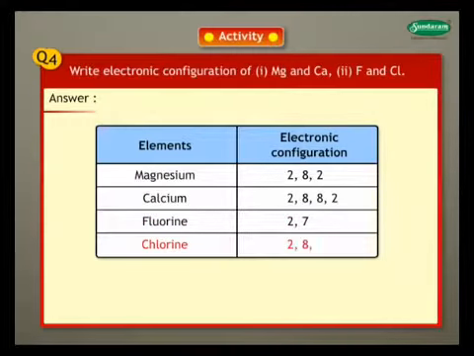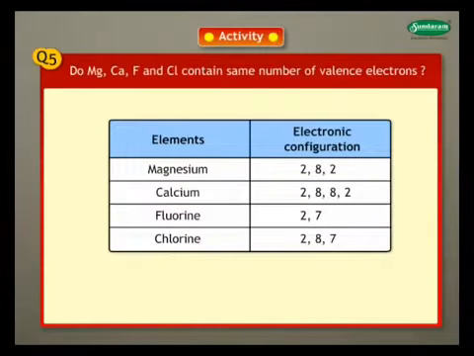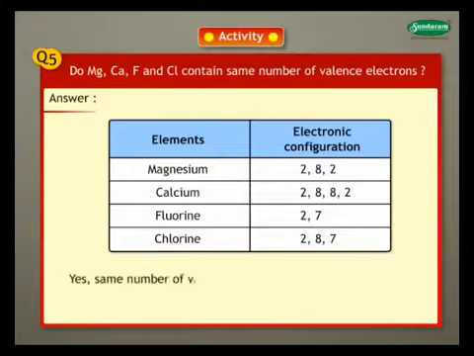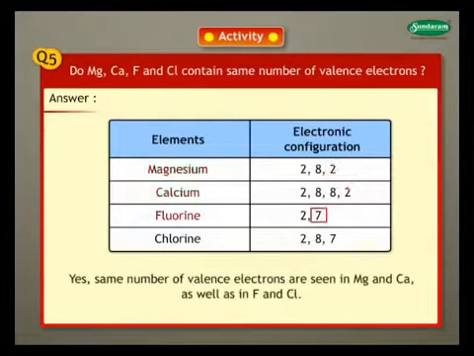Chlorine is 2,8,7. Question 5. Do magnesium and calcium, fluorine and chlorine contain the same number of valence electrons? Answer. Yes, the same number of valence electrons are seen in magnesium and calcium as well as in fluorine and chlorine.